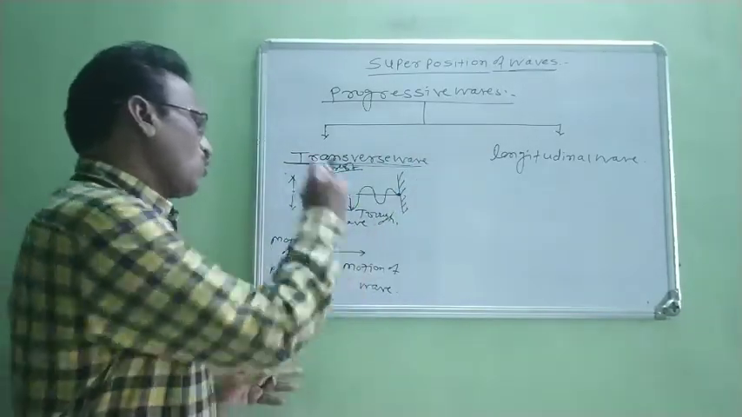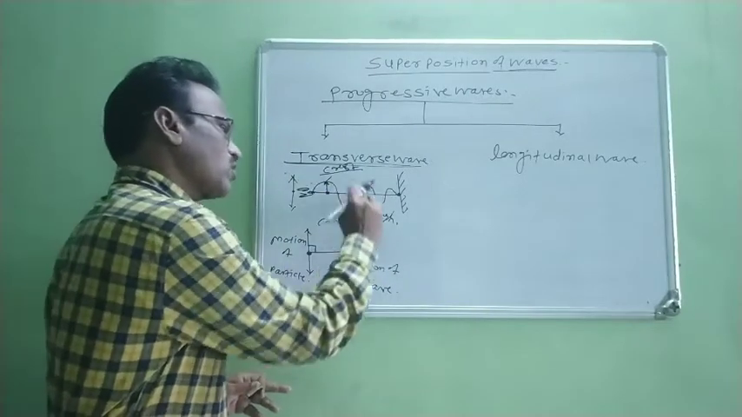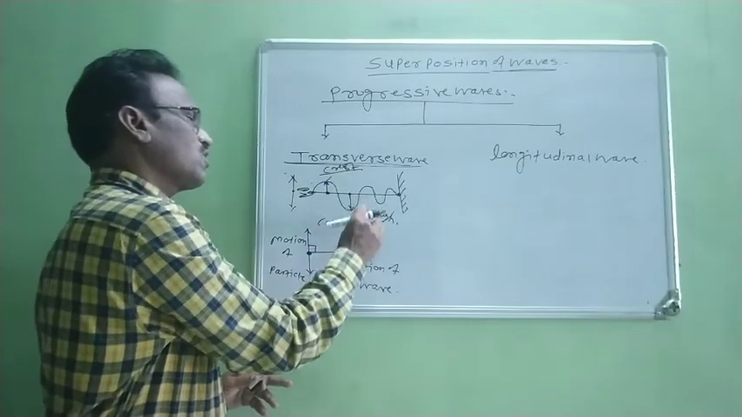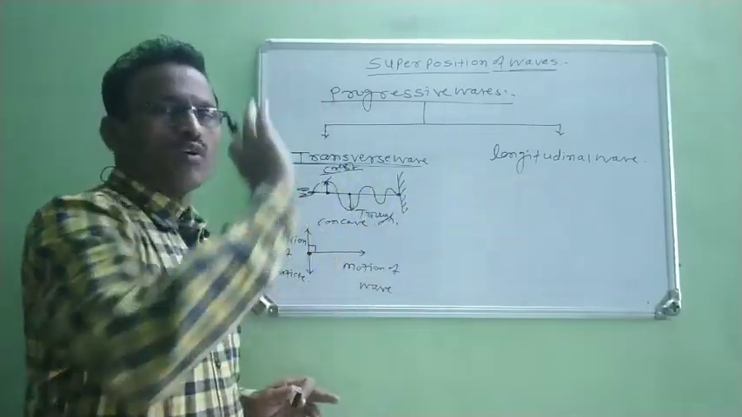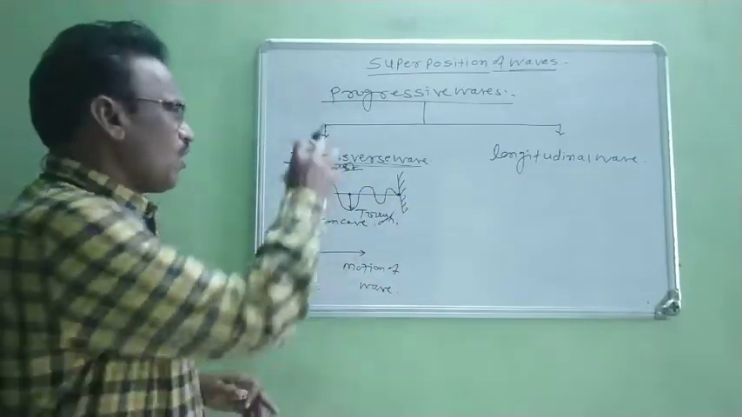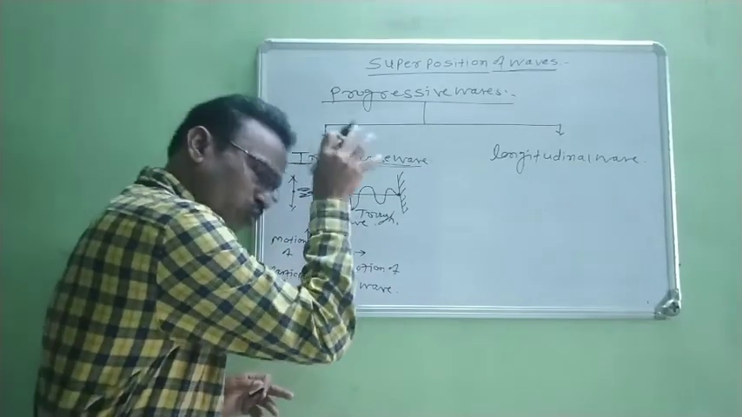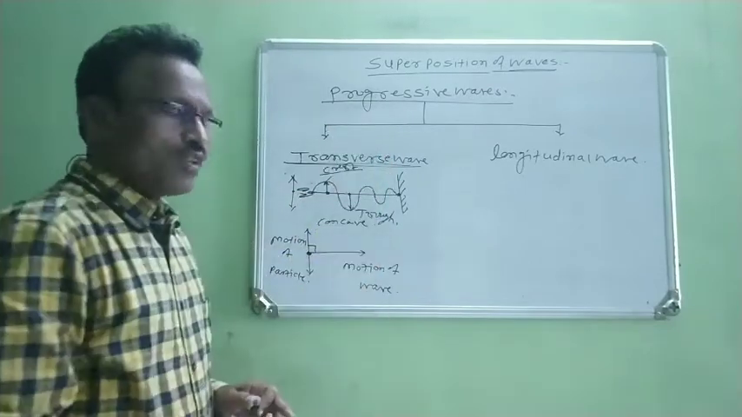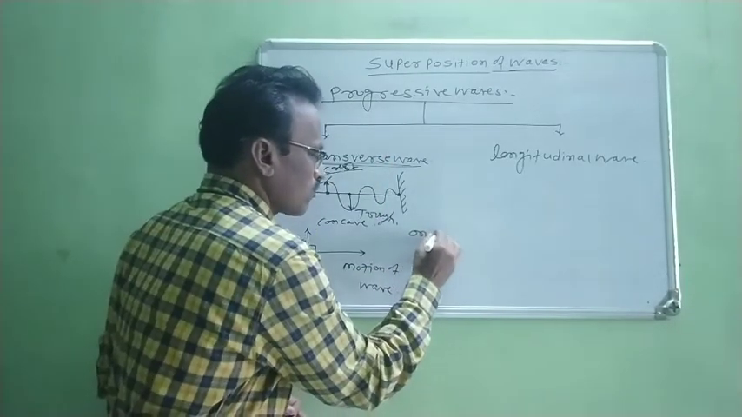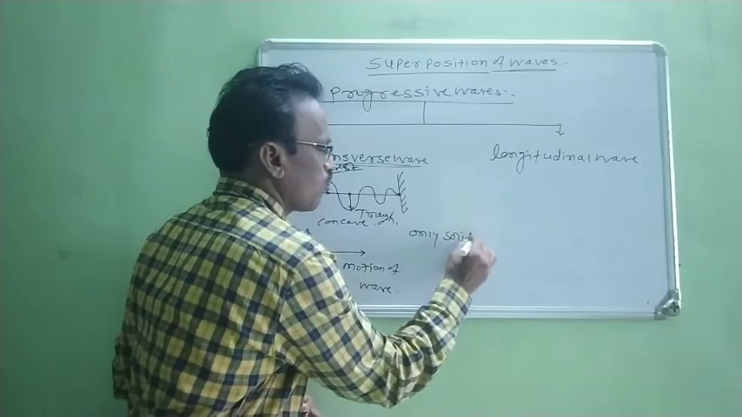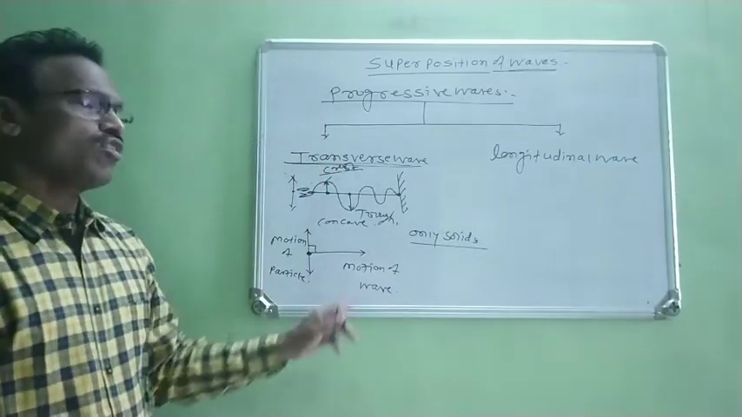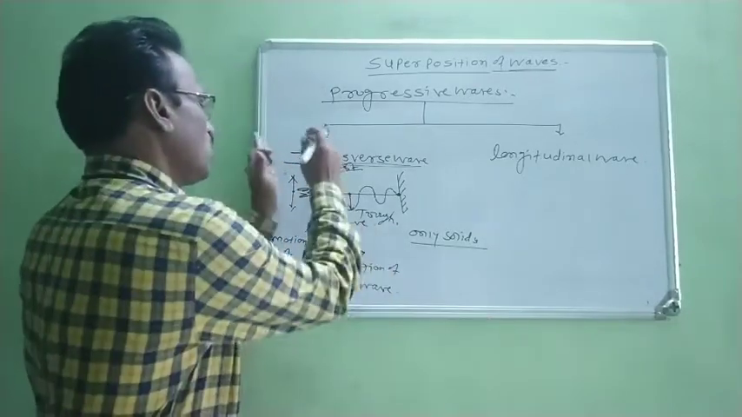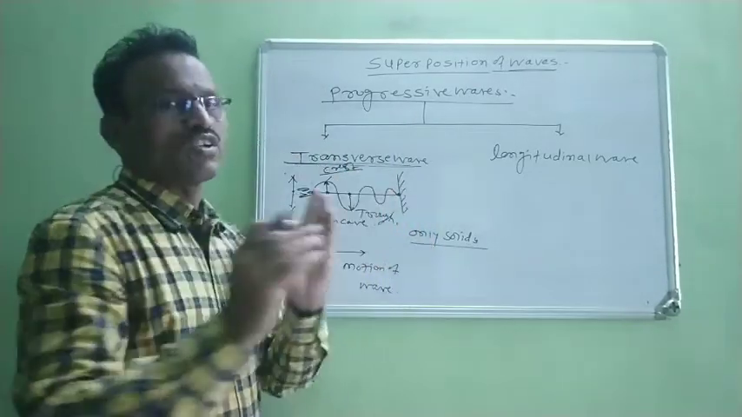Okay. Now, when transverse waves travel through the medium, the medium is divided into alternately crests and troughs, and they follow each other. When we study transverse waves, we always know that transverse waves can travel through only solids. They can travel through only solids, but they cannot travel through liquids and gases. Okay. Now these waves are known as transverse waves.